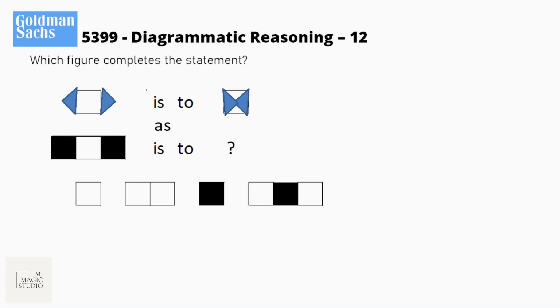This is a picture analogy. This particular picture becomes this. It is clearly identifiable that these two flaps are moving inside and then folded. This will come like this, and this right hand side will be this. So if this is the main body, these two black sides should flip inside, and then black over black. So out of options A, B, C, D, I'll go for option C. That would be the pick.